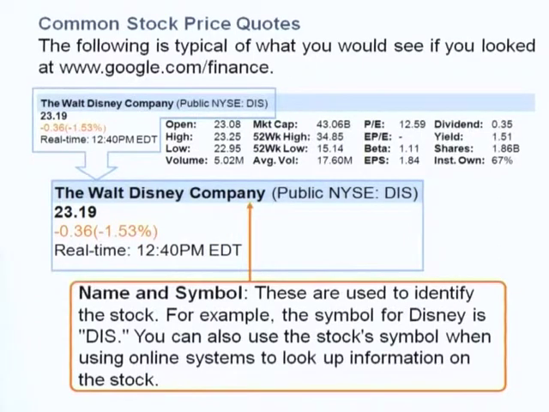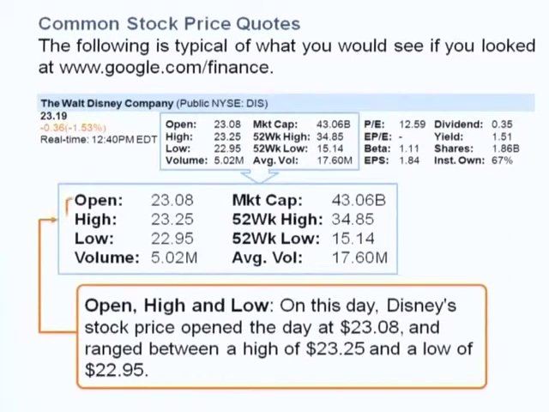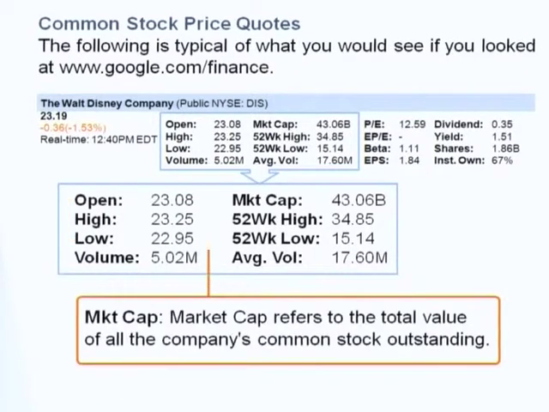And when you trade the stock, you need to know the symbol, right? The symbol of Disney is DIS. And here is the opening price of the day, highest price, lowest price of the day, right? You should know. And here is market cap. Market cap is wealth, right? Wealth means the number of shares outstanding multiplied by market value.